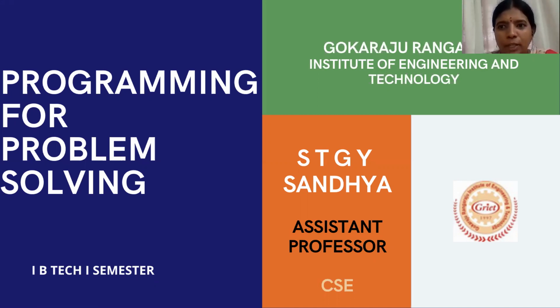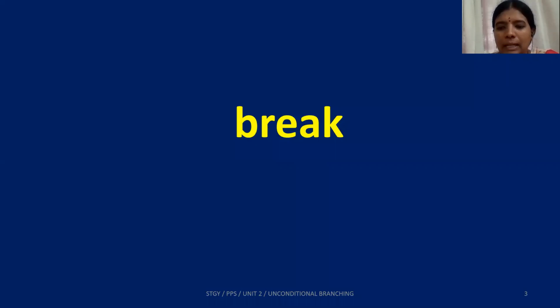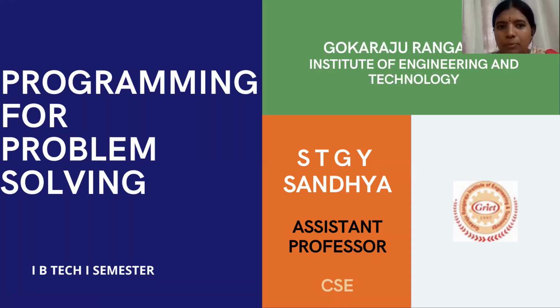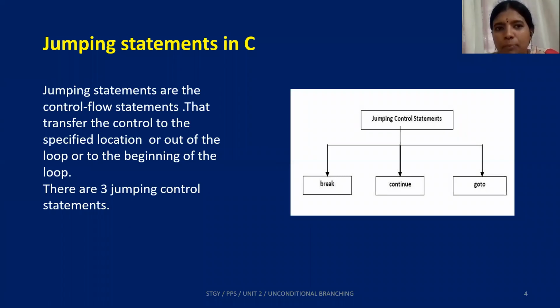In this part of the video lecture, in the course Programming for Problem Solving, we are going to look at jumping statements in C, or otherwise called the unconditional branching statements. So what is it that we have in store? Yes, what do jumping statements mean?